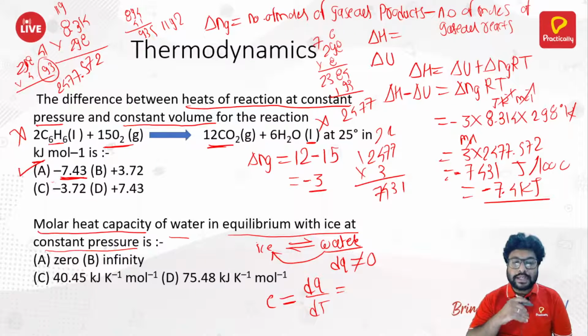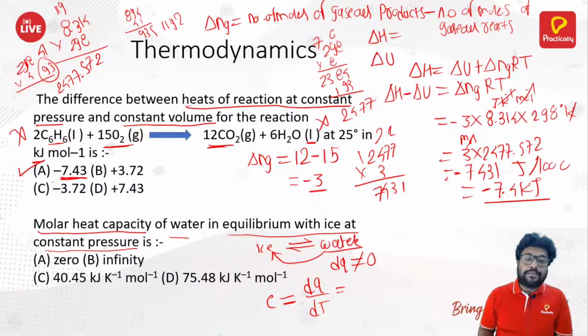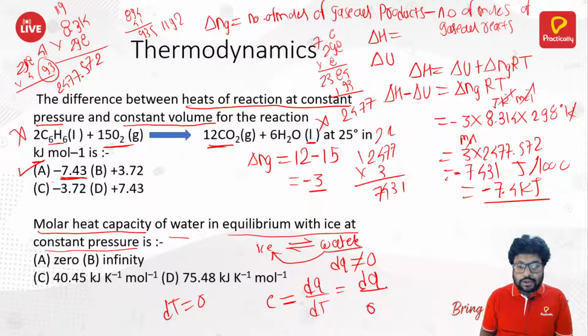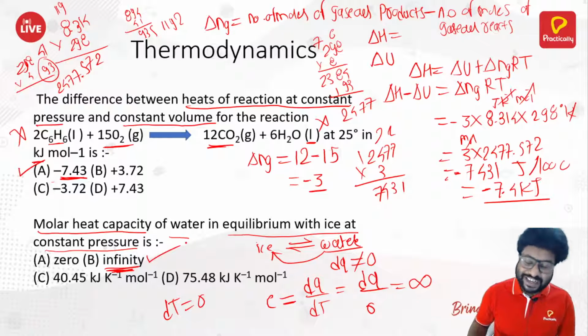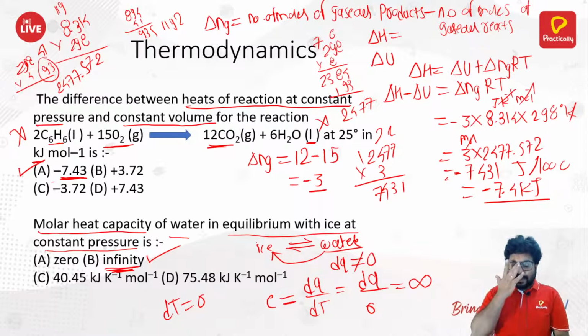Now, whenever your water is getting converted to ice or ice is getting converted to water, and they are in equilibrium, there is no change in temperature. So if there is no change in temperature, that means your delta T has to be equal to 0. Therefore, your C is equal to dq by 0, making it equal to infinite. And that is why the molar heat capacity in this case is infinity. Okay, that is how you can solve this kind of numericals. Okay, so moving ahead.